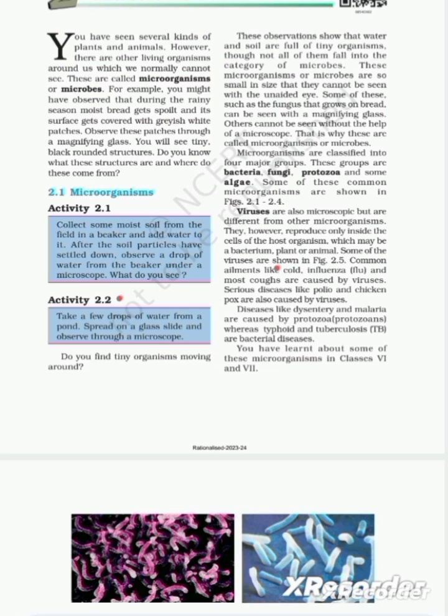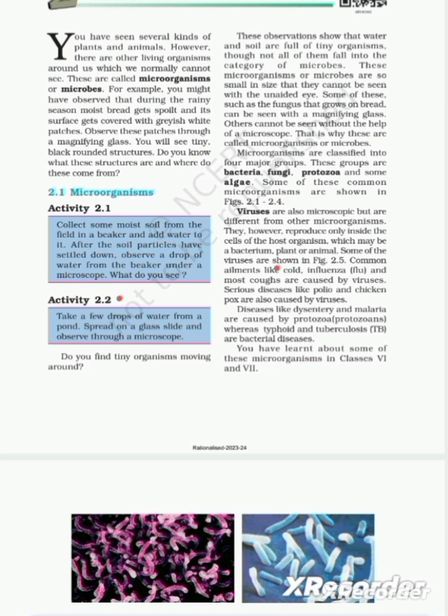In the first one, we are supposed to collect some moist soil in a beaker and add water to it. After the water settles down at the bottom of the beaker, what can be seen when the drops of water are taken and seen under a microscope? Activity 2.2 is to take a few drops of water from a pond.